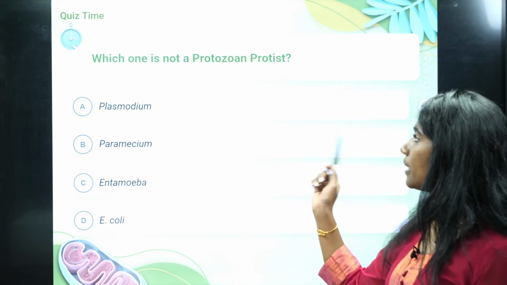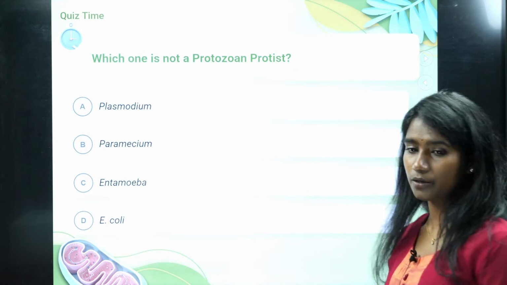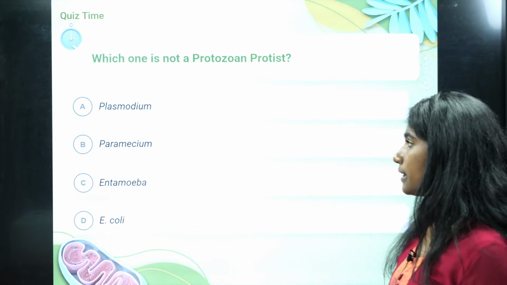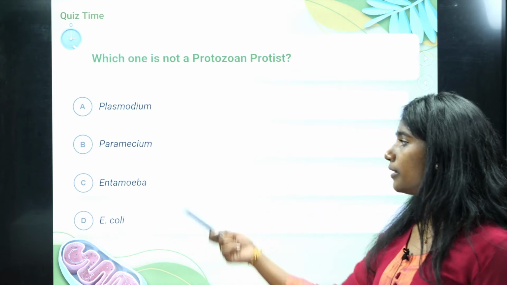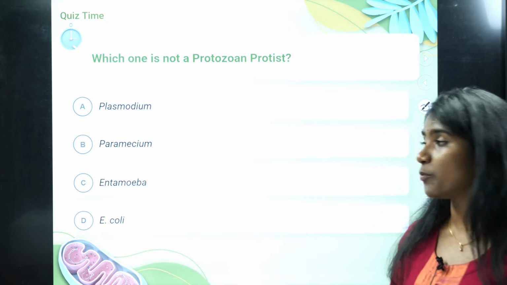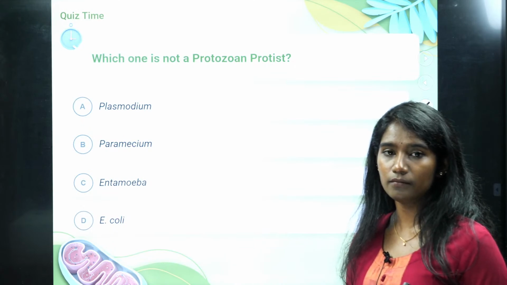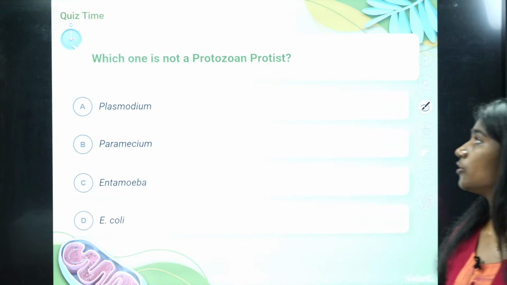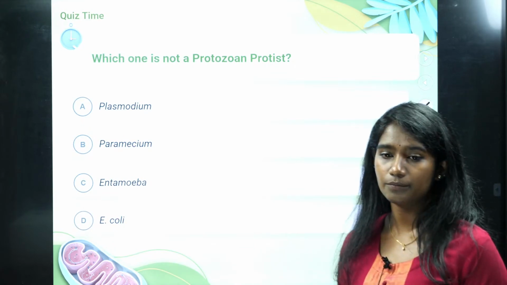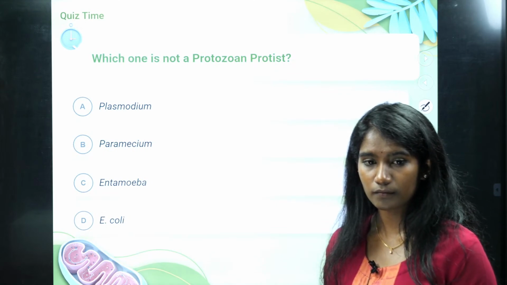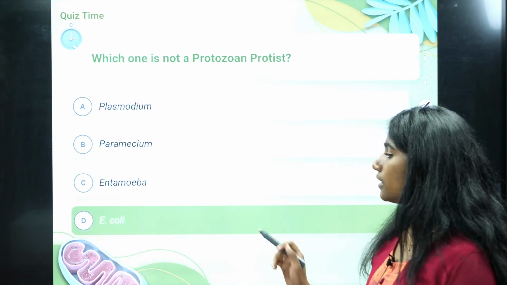And now, which one is not a protozoan protist? Option A says Plasmodium, option B Paramecium, option C Entamoeba, option D E. coli. Which one is not a protozoan protist? It is E. coli.